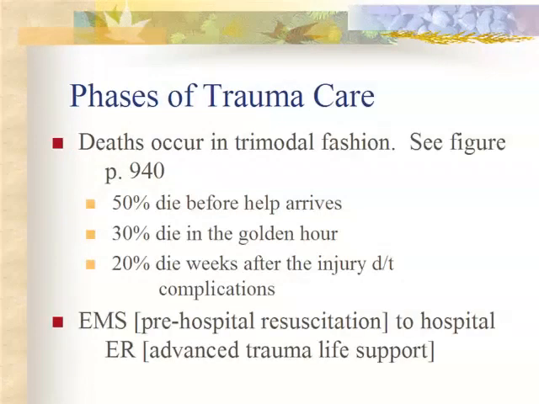There are different phases to trauma care, and deaths occur in a trimodal fashion. There's a figure on page 940 that shows it. 50% die before help arrives. 30% die within the golden hour, that's from the arrival of the EMS to the hospital until they get to surgery. And 20% die weeks after the injury due to complications. EMS does the pre-hospital resuscitation to the hospital, and ER does the advanced trauma life support.